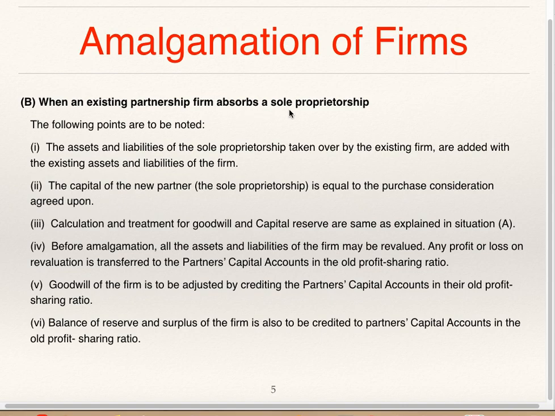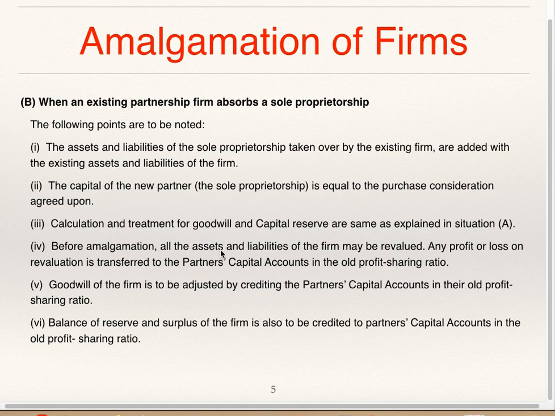When an existing partnership firm absorbs a sole proprietorship, the following points are to be noted. The assets and liabilities of the sole proprietorship taken over by the existing firm are added with the existing assets and liabilities of the firm. The capital of the new partner, that is the sole proprietor, is equal to the purchase consideration agreed upon. Calculation and treatment of goodwill and capital reserve are the same as explained in the first situation. We have seen it in the earlier video where two proprietorship firms get dissolved and form a new partnership firm.